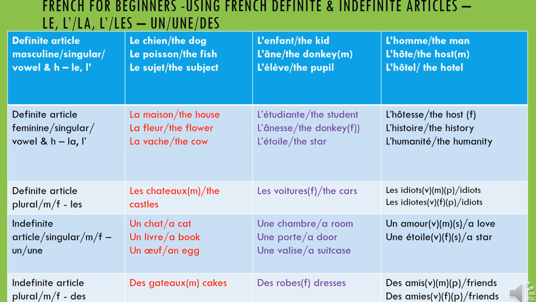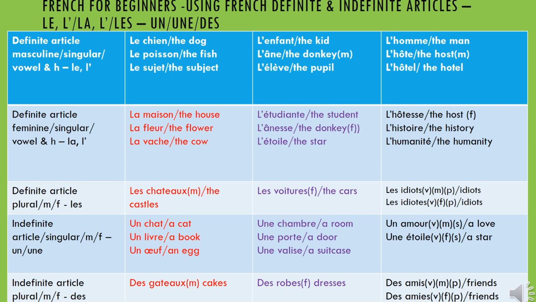For example, the first example is les châteaux. Les châteaux is masculine. It's plural, because these are many castles. When you say les châteaux, it means the castles, but they are many. It's not one, so it's plural. So you see how it is written in French. You pronounce les châteaux. Château is masculine.